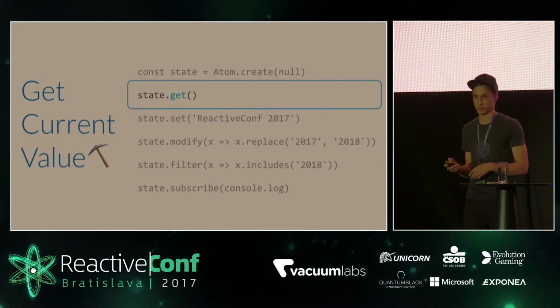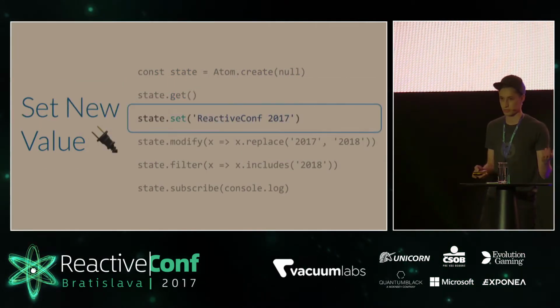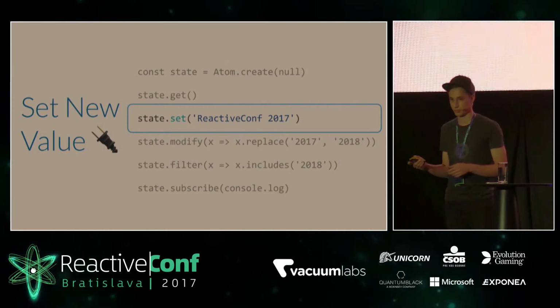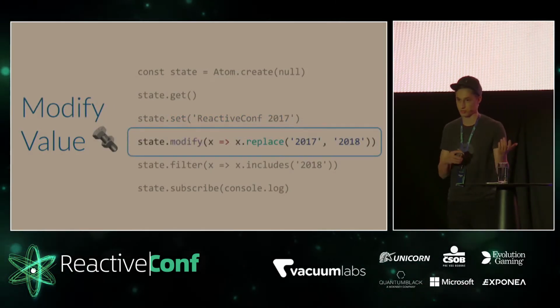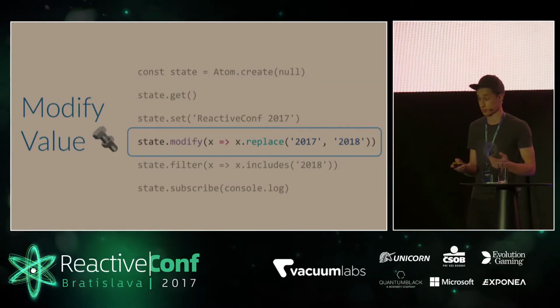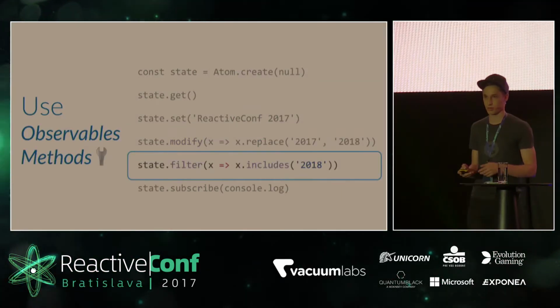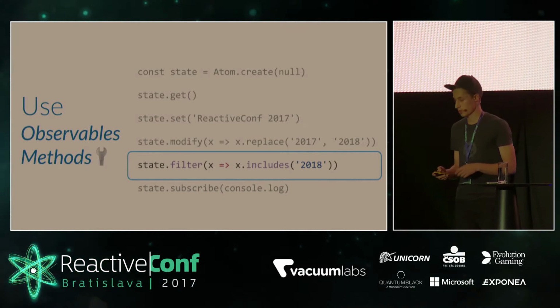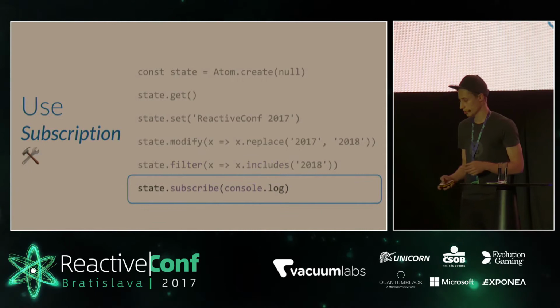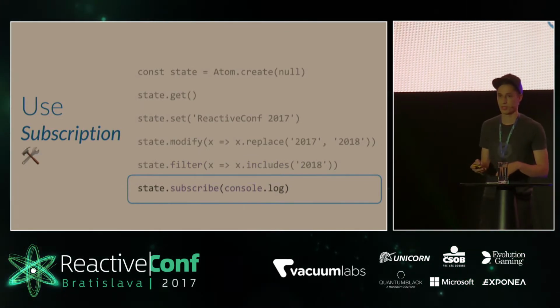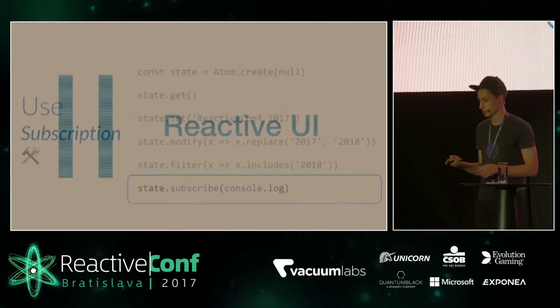And also you can get the current value, set a new one, the name of ReactiveConf, update it to the new one using modify, get the previous value, and receive a new one, like a reducer. Also, you can use all the power of Rx observables, like filter, map, and switchMap, which you like. And also, you can subscribe to your observables and manage the side effects.